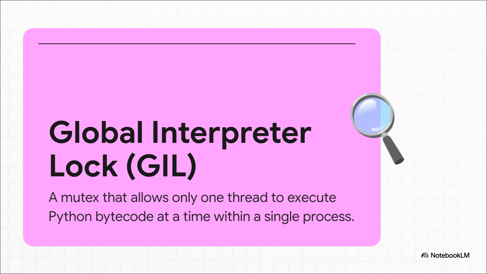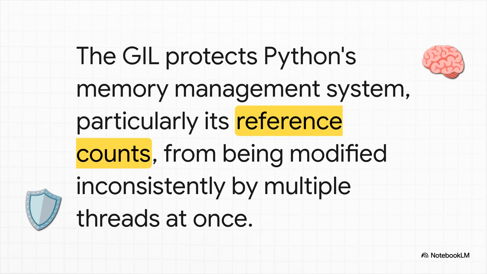So the GIL, the global interpreter lock, is basically a rule in Python that says, hey, only one chef can cook at a time. That's it. Even if you've got a whole team of chefs ready and waiting, the GIL forces them all into a single file line. It's one single giant lock on the entire kitchen. But why? Why would this rule even exist? Well, it wasn't some mistake or an oversight. It was actually a really clever solution to a super critical problem. It was all about preventing total chaos in how Python manages its memory, specifically with a system called reference counting.